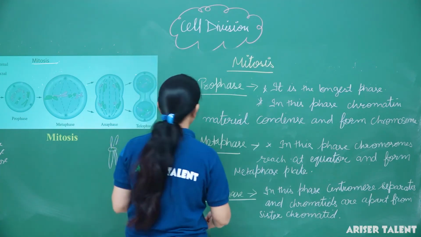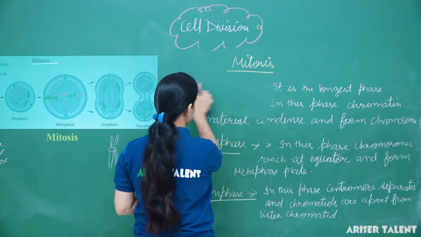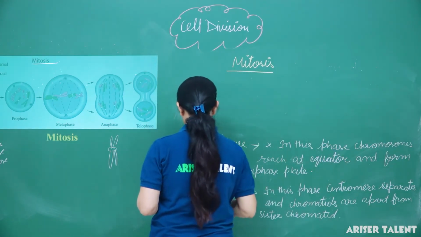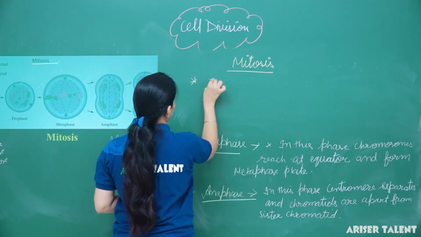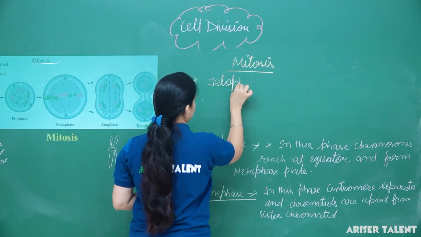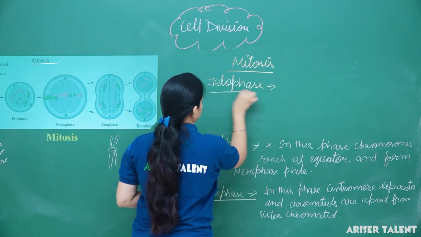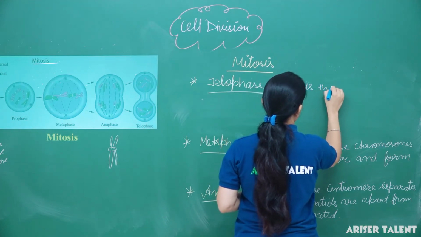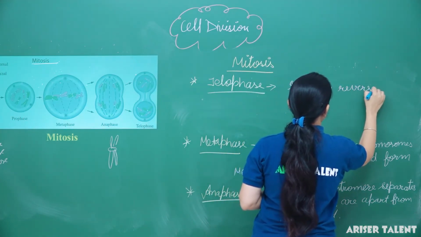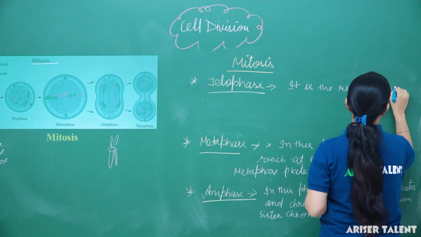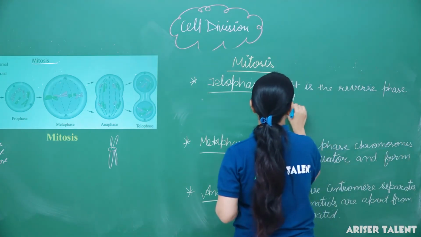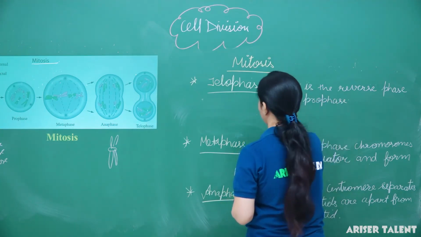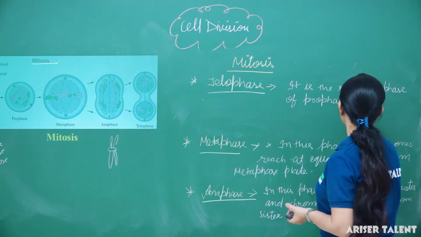So the last one is telophase. It is the reverse phase of prophase. And here what happens?